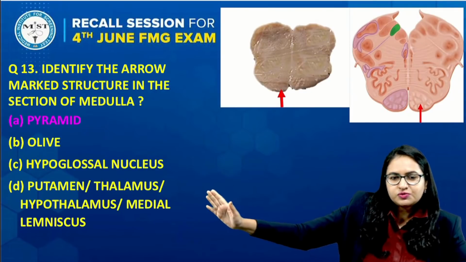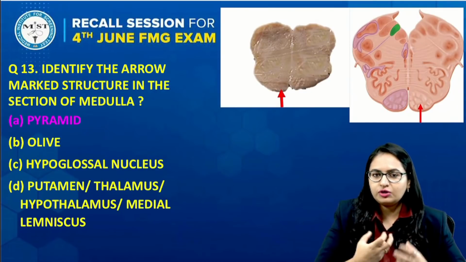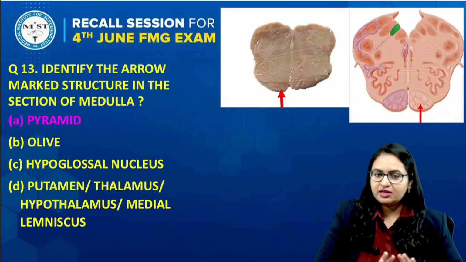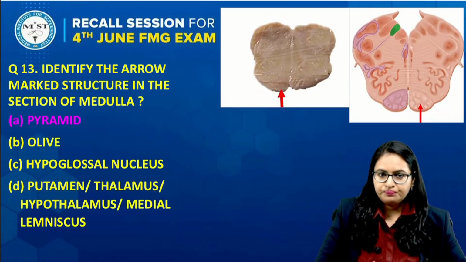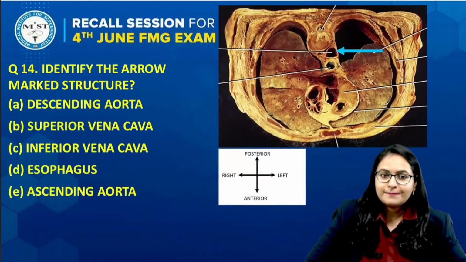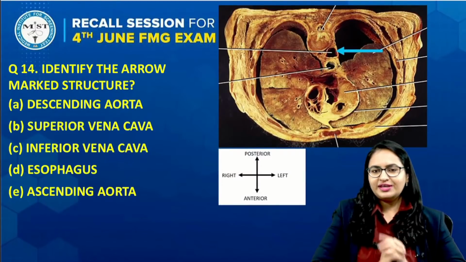The other options which were mentioned, like if you have recalled thalamus, hypothalamus, putamen, they are not present in this section. And the rest of the options we have discussed. So the answer is pyramid. Now coming to this next question.